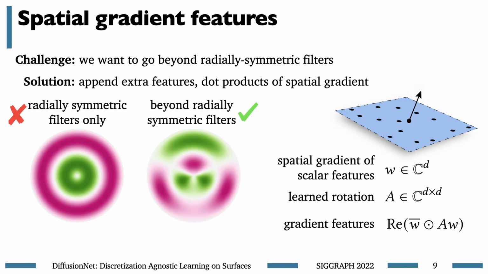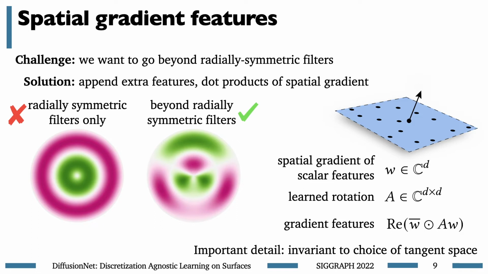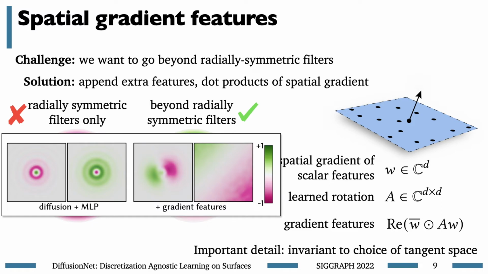To give a little bit more detail here, in a tangent space about each point, we construct the gradient vectors of our existing feature channels, then apply a learned matrix A to the stacked vector of those tangent vector gradients, and then finally take dot products of the resulting tangent vectors after the linear transformation. I explained that real quick, but what's important is that this construction is indeed invariant to the choice of local tangent basis, as we would expect, and when we visualize the resulting filters, it really does take us beyond radially symmetric features.